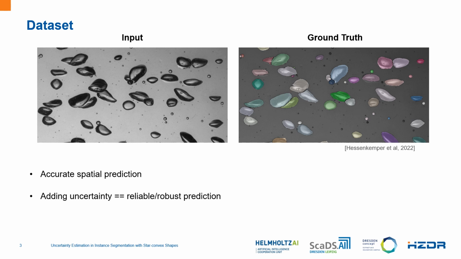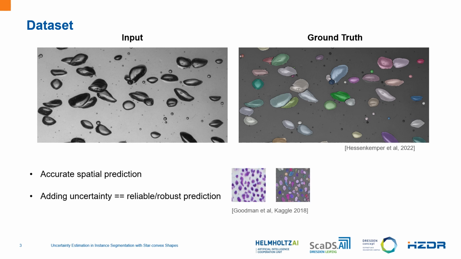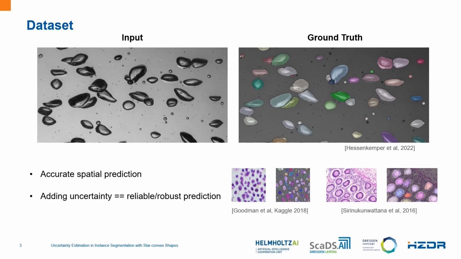Additionally, to validate the approaches, we have conducted experiments on different datasets like Data Science Bowl 2018, which contains instances of nuclei, and the gland segmentation dataset. As these datasets have instances that are roundish in shape, we are going to be using StarDist, as it gives good predictions for instances with round shapes.